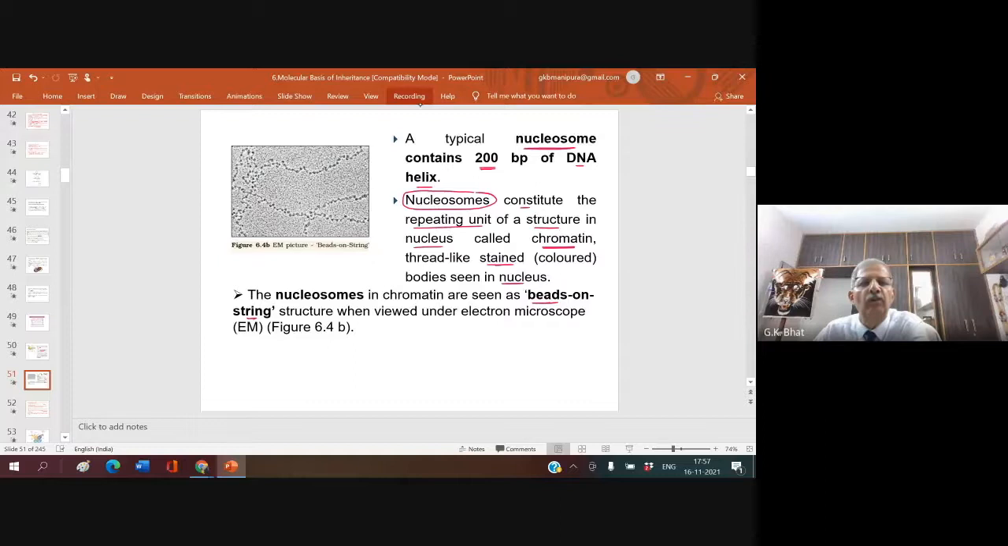If you don't want, you can have this diagram. You may be having that. So beads on string, this is what you have. Beads on string structure when viewed under electron microscope.